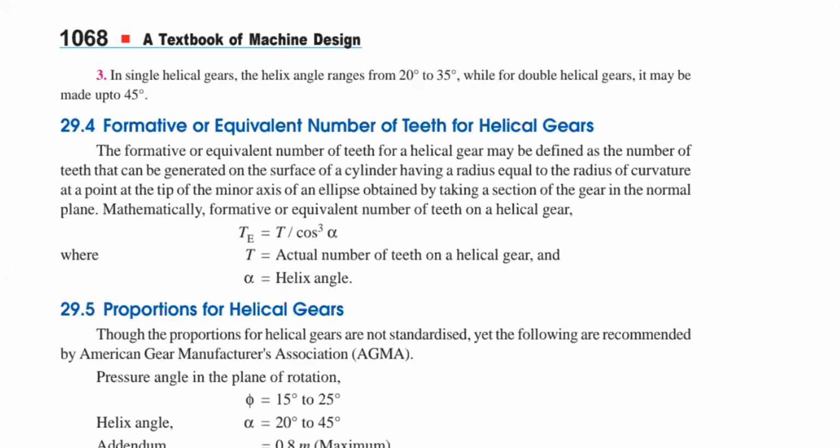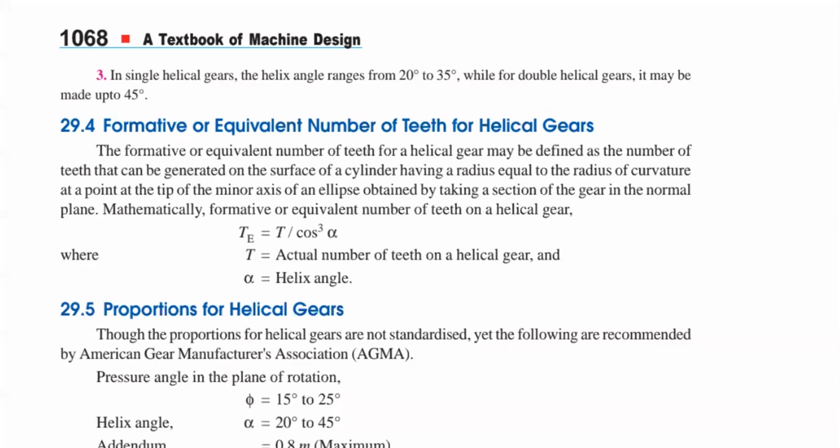Then you will observe how important it is. You will come to know while applying it. Right now, you please understand the relation, that is sufficient. But from the application point of view, definitely we will explain while you are designing your helical gear. Okay, fine. T_e means equivalent number of teeth, T means actual number of teeth on the helical gear, and alpha is your helix angle. So everywhere you are having a helix angle. Helix angle, helix angle. Right?